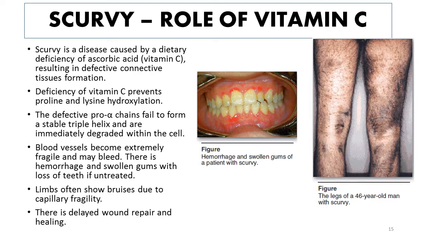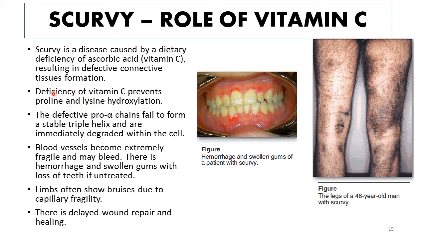So now we are going to discuss a disorder known as scurvy. Now, scurvy is a disease caused by a dietary deficiency of ascorbic acid or vitamin C, resulting in defective connective tissue formation. And why does a deficiency of vitamin C cause defective connective tissue formation? Because vitamin C is required for the hydroxylation of proline and lysine residues present in the polypeptide chains of collagen. And when proline and lysine undergo hydroxylation, they give rise to hydroxyproline and hydroxylysine.